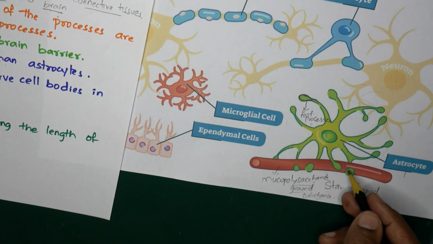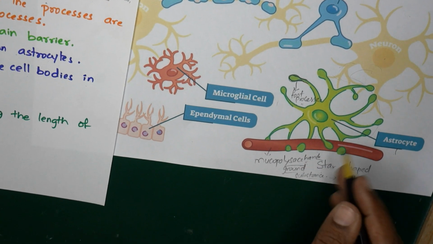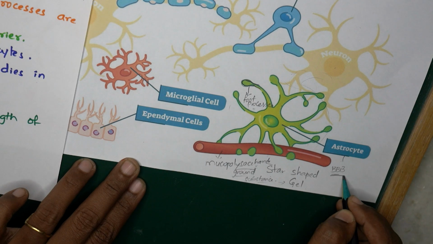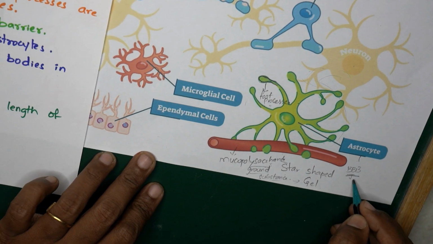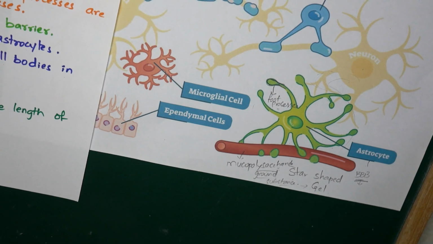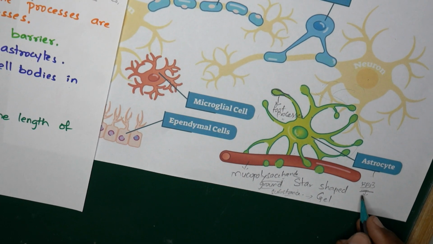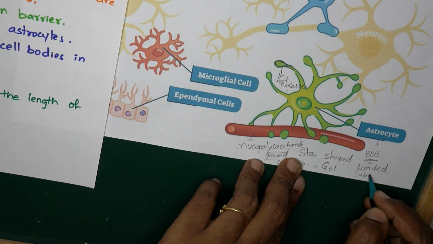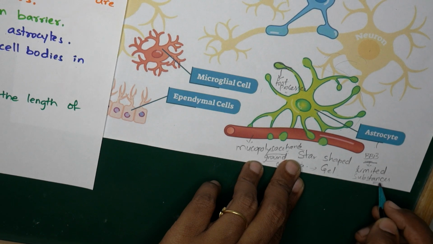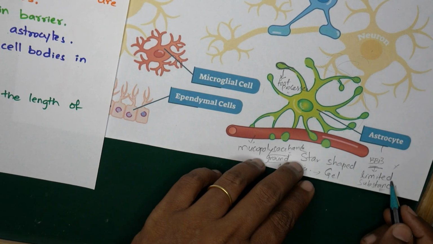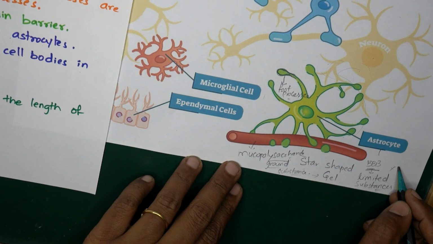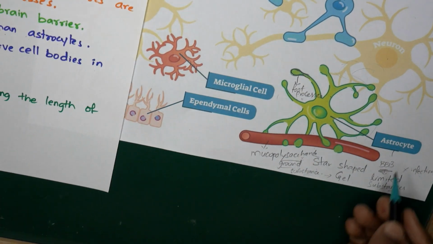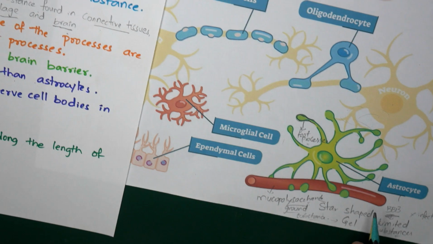Astrocytes, along with this mucopolysaccharide substance, apart from supporting the neurons, form a part of the blood-brain barrier. What is the blood-brain barrier? We all know it is a barrier or protective membrane for the brain, which doesn't allow everything. Only limited drugs or substances enter through it, and it prevents the entry of microbes or any antigens, and prevents infections also. Astrocytes play an important role in the formation of the blood-brain barrier.